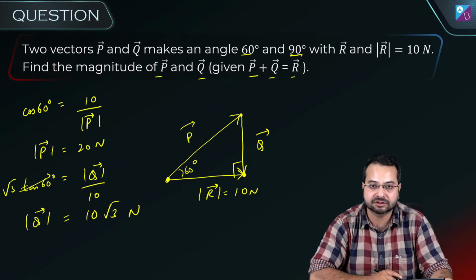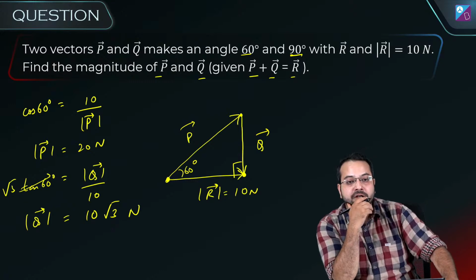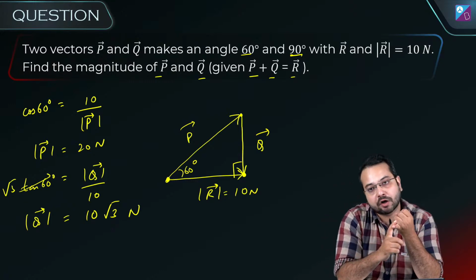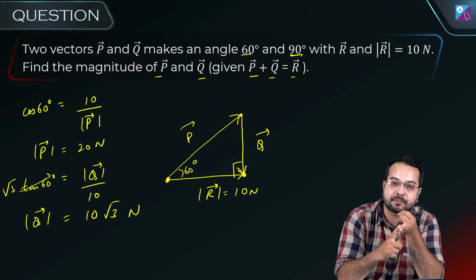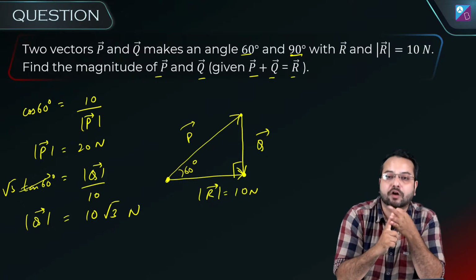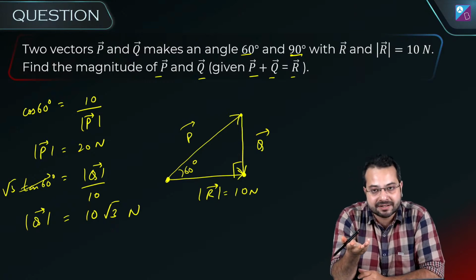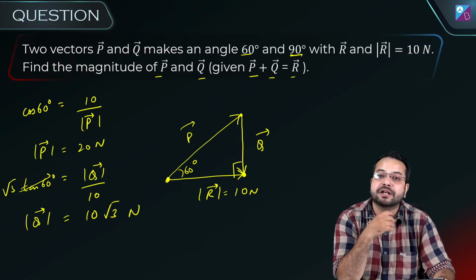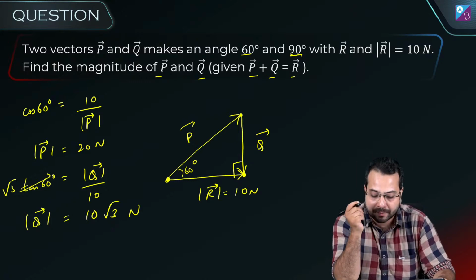Alright, done? Perfect. Okay, so we have understood the triangular law of addition, the parallelogram law of addition, and the polygon law of addition. But all these methods are graphical methods. In the graphical method you need a lot of geometry and a lot of trigonometry.